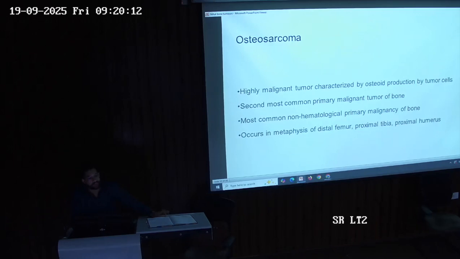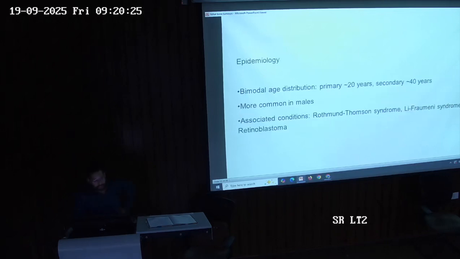Why do all these tumors mainly occur in these places? Because this is a junction and there is a hairpin structure at these places, so all the blood supply at the end of the day accumulates at this place.